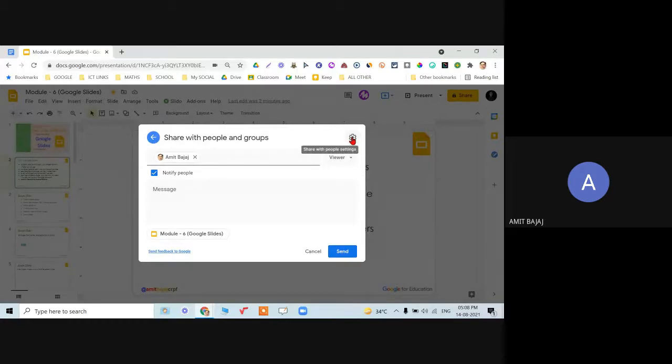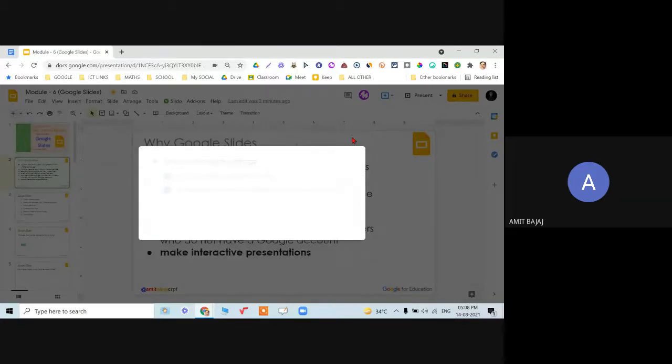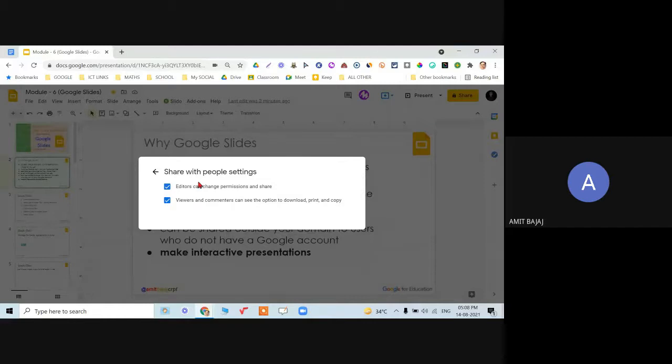You can see there is the share setting option at the top. When I click on this gear icon, I have two other very important permissions. Sometimes you want to share your slides but do not want people to download, print, or copy them. Generally, we do not use this. When I uncheck this, viewers cannot download, print, or copy this.